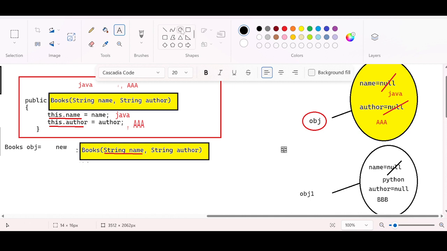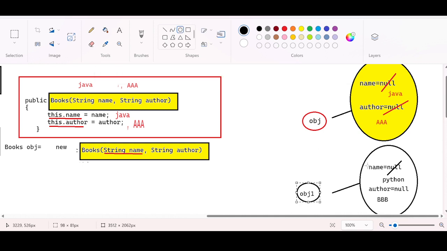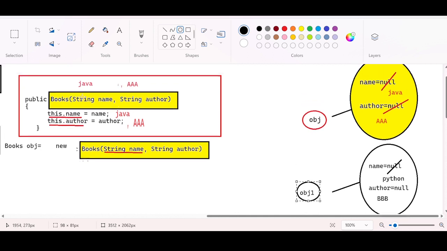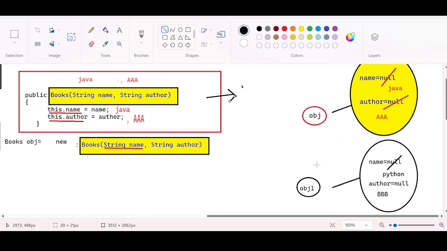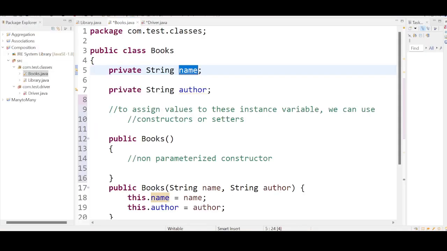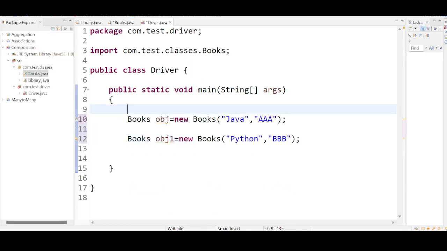We are able to store two different sets of data just by using one constructor. So now I think you are able to get it. What is the purpose of using the constructor? It is always used to assign the values to the instance variables. This is how we have achieved it. We have created two objects. Now let me create the third object.